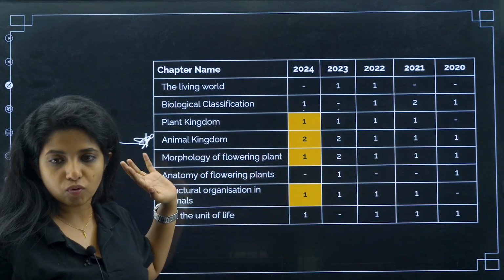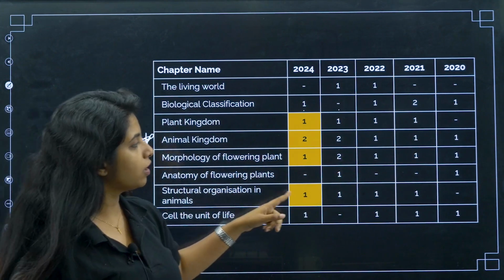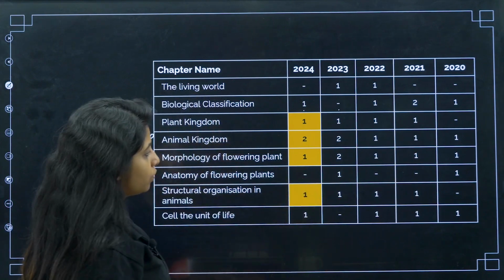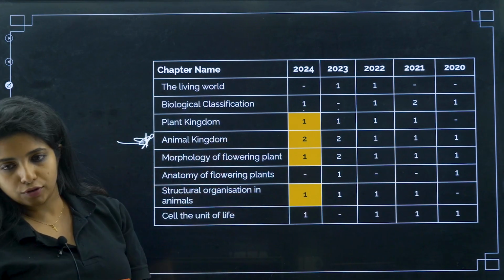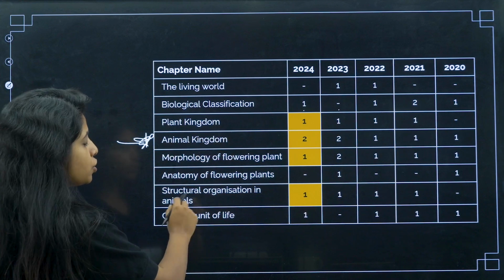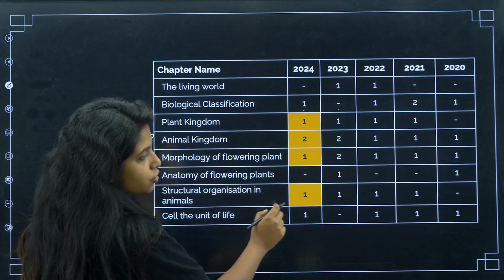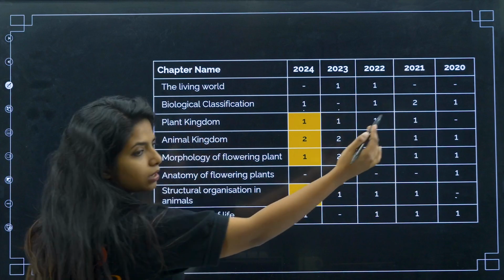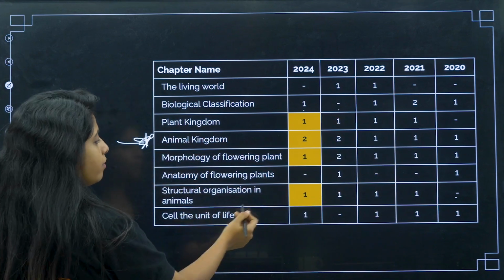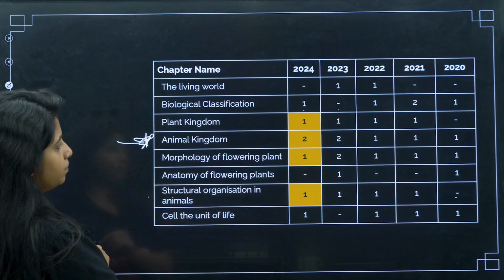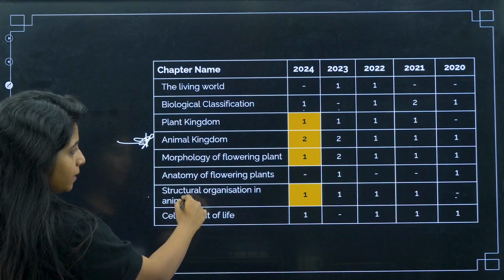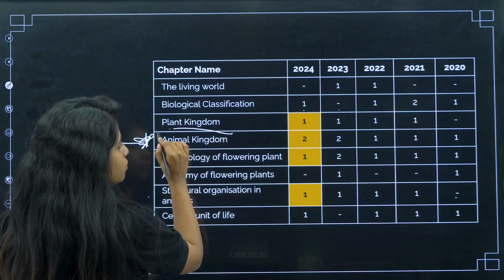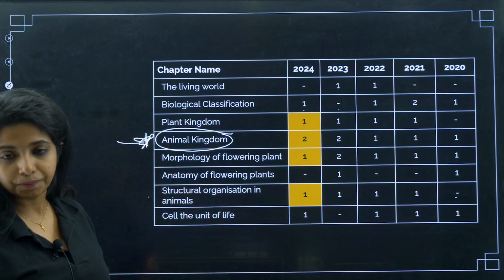Now a question is being asked from this chapter. Anatomy of flowering plants, if you see, it skipped almost 3 years. The previous year there was no question from this chapter. The rest of the 2 years it was there. Structural organization in animals, my dear children, almost all the years it was there. One year it was not there initially, like long back. But now you have it, so obviously you have to take it on priority. Among these chapters, the one I have highlighted as most important is animal kingdom.